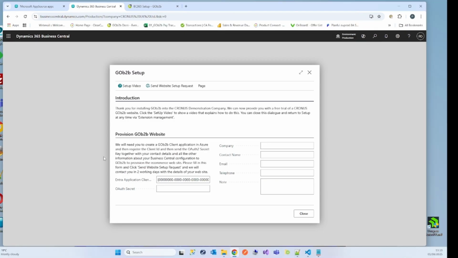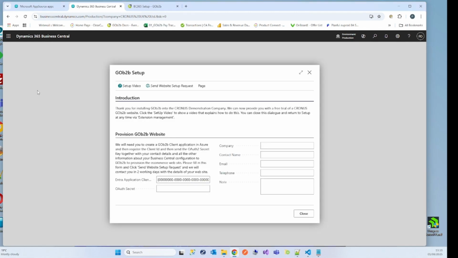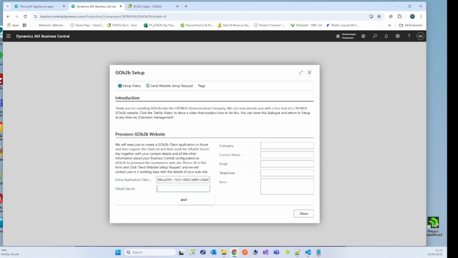Return to Business Central and navigate to the GOb2b Setup dialog. Find your saved client ID and paste that into the dialog. Then repeat with the client secret. The client ID is what we need to set up the integration. We will also need to provision a GOb2b website for you. The secret will be sent securely via this dialog.